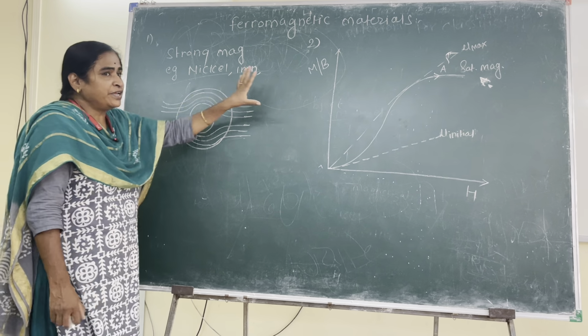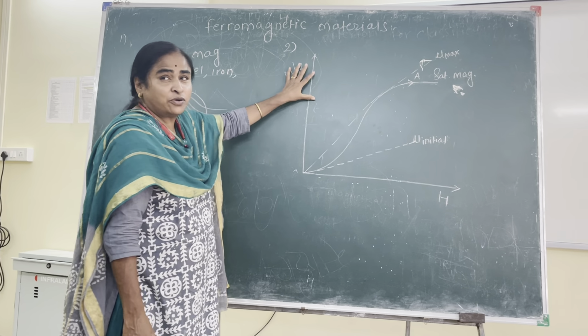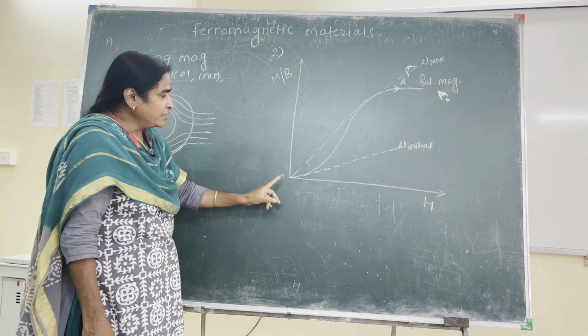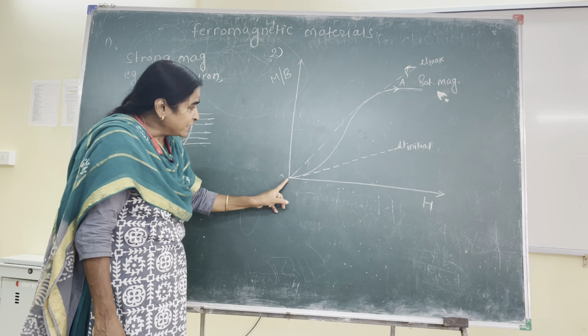And the next property of ferromagnetic materials, here I have already drawn it, is the magnetization.